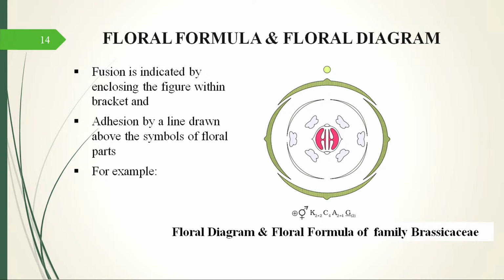Then internally we come to the androecium. You can see there are 6 stamens. Stamens are represented by this structure, and 2 are arranged outside and the 4 others are inside in a circle. That is why 2 plus 4. This kind of arrangement of the androecium is there. Gynoecium: again we can see the ovary, the line is below, so the ovary is superior, and 2 means it is a bicarpellary ovary and it is fused. There is a bracket outside 2 in this ovary. That means it is a bicarpellary syncarpous ovary. The carpels are fused.